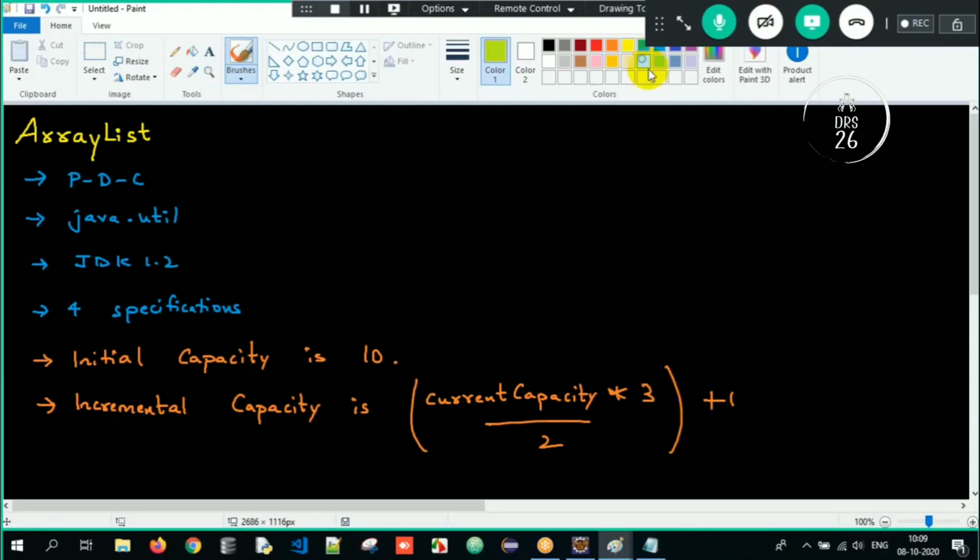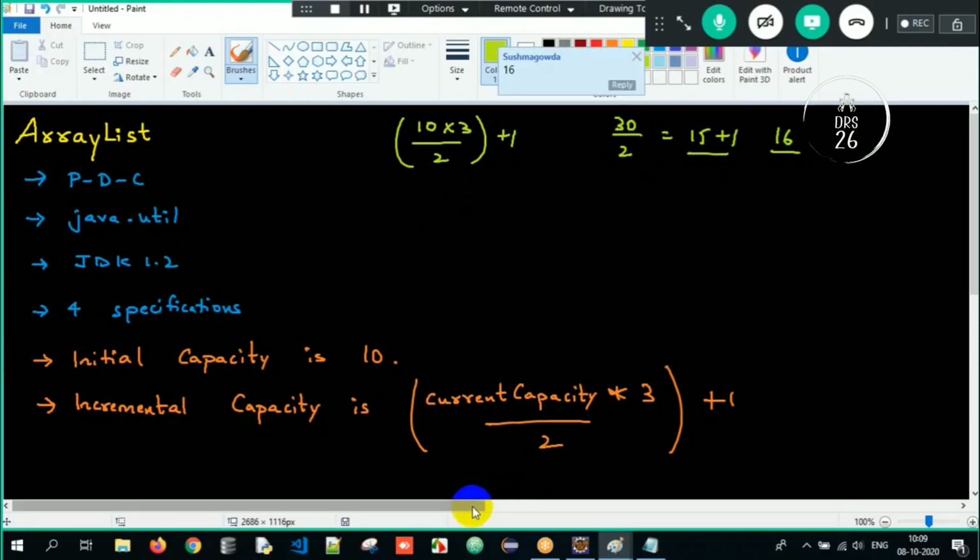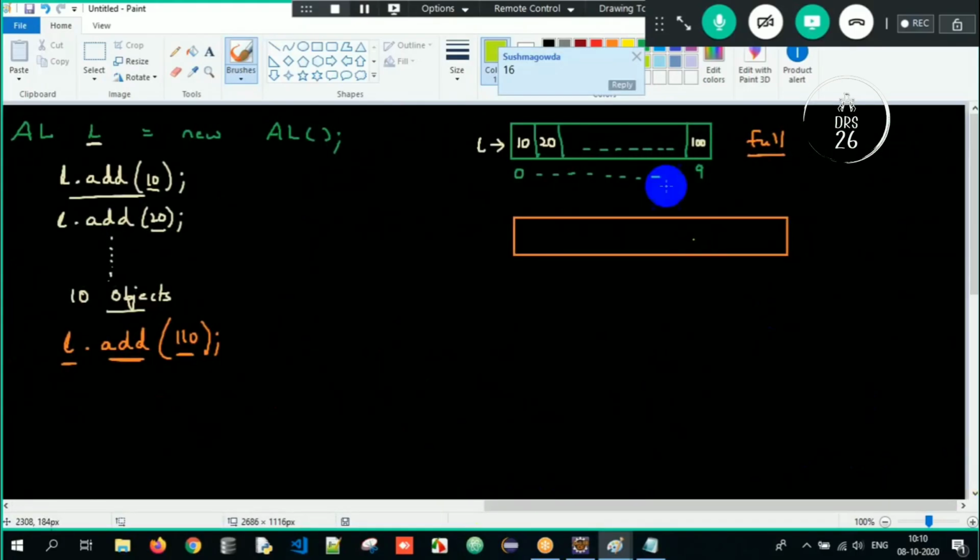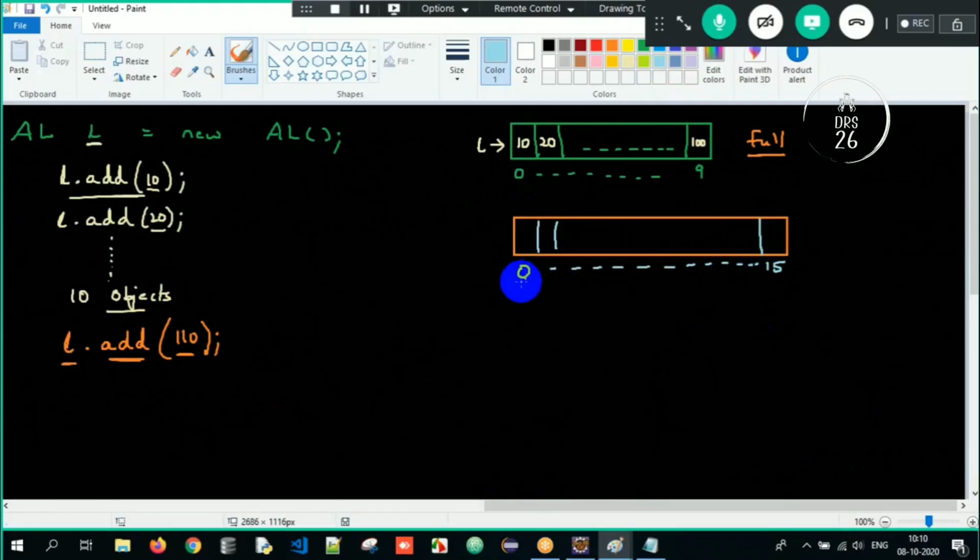So what is the current capacity of your array list here? It is 10. What is 10 into 3 by 2? 10 into 3 is 30, 30 by 2 is 15, 15 plus 1 is 16. Therefore, internally a new array will get created of size 16 based on the incremental capacity formula. So the last index position will be 15, because we start from 0.